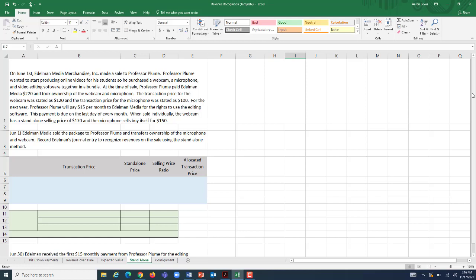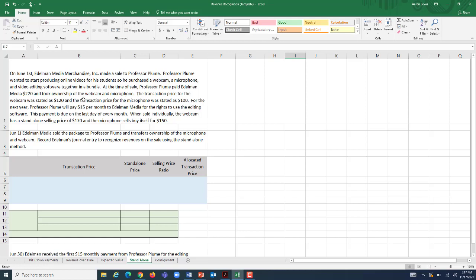So on June 1st, Edelman Media Merchandise Incorporated is going to make a sale to Professor Plume. Professor Plume wants to start producing online videos for his students, and he purchased 3 things. He purchased a webcam, a microphone, and video editing software, and did so in a bundle. At the time of sale, Professor Plume paid Edelman Media, which is us, $220 and took ownership of the webcam and the microphone, which means we met the obligations of that sale. He transferred those 2 components of it.